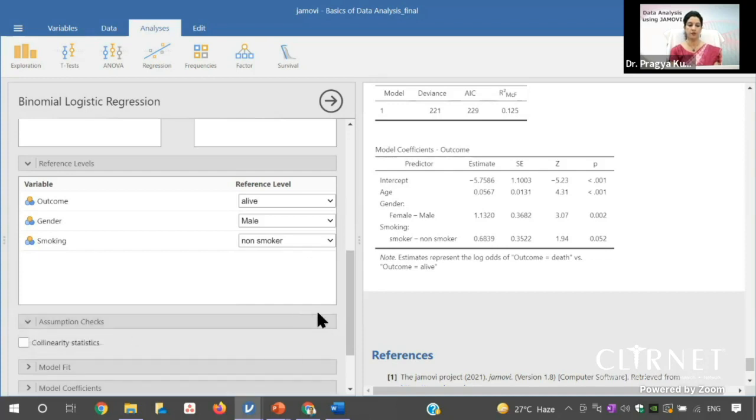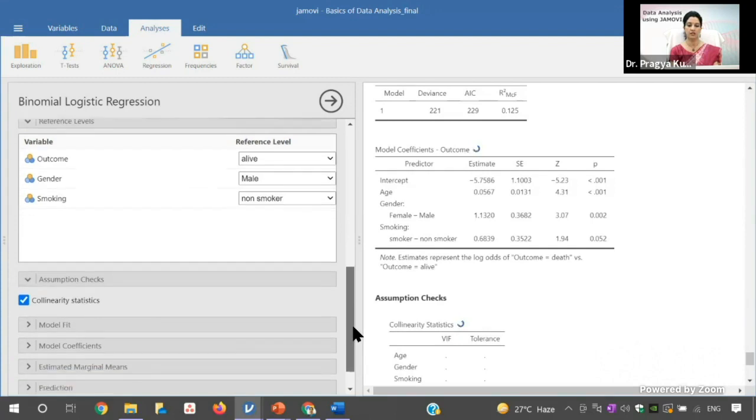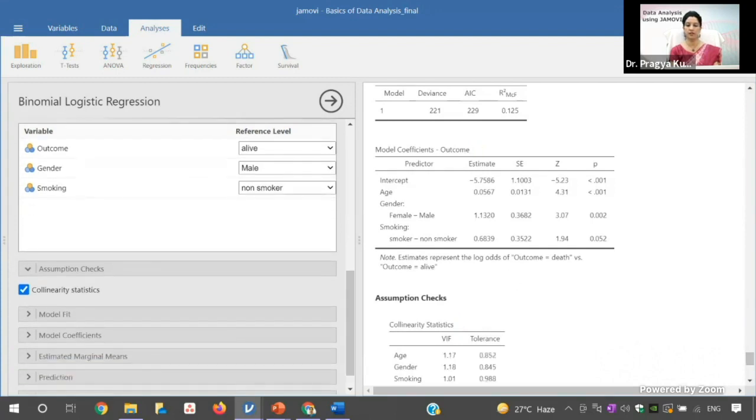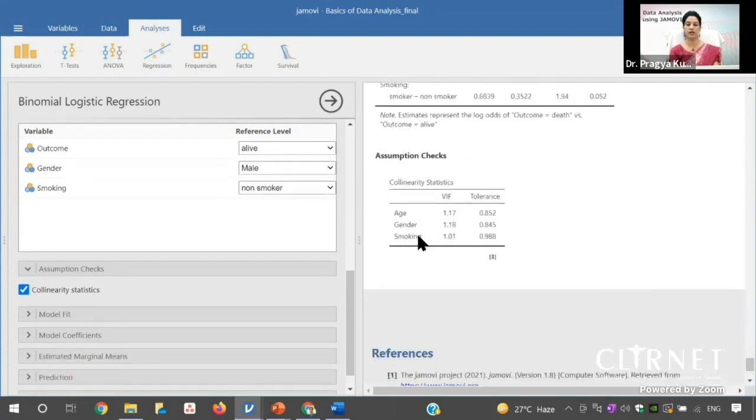This is the option for assumption check. So this is the collinearity statistics. This VIF and tolerance value tells you regarding the collinearity. All the independent variables should not be very highly linearly correlated. The VIF value should ideally be less than 3, but even if it is less than 10, that is okay. And tolerance is the opposite of VIF. So this is one of the assumption checks of the logistic regression.